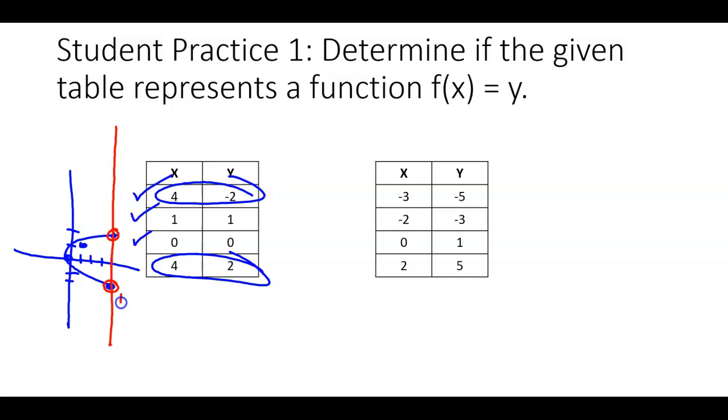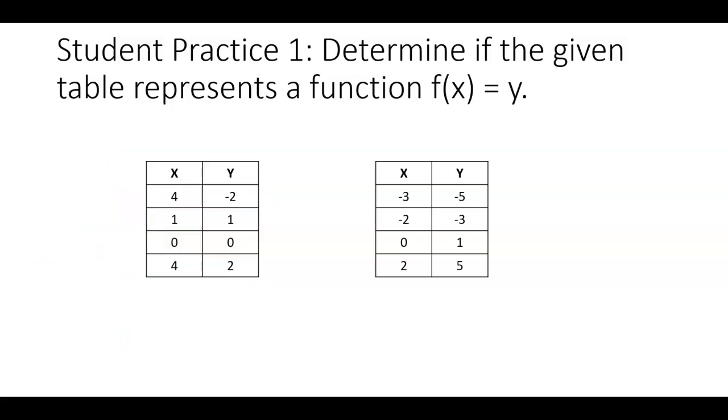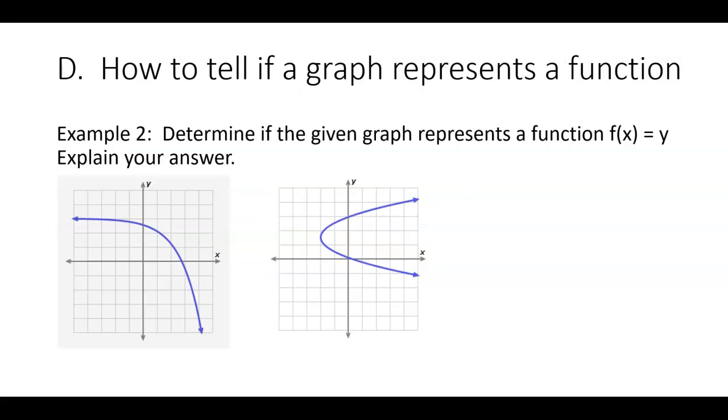Because notice here, at this vertical line, I drew that at x equals 4, right? And what that shows me is that there's 2 places where x equals 4, but there's 2 different y values with that 4. And because of that, this input has 2 different outputs. And so that's not a function. So we call that the vertical line test. Okay? So let's apply that here.